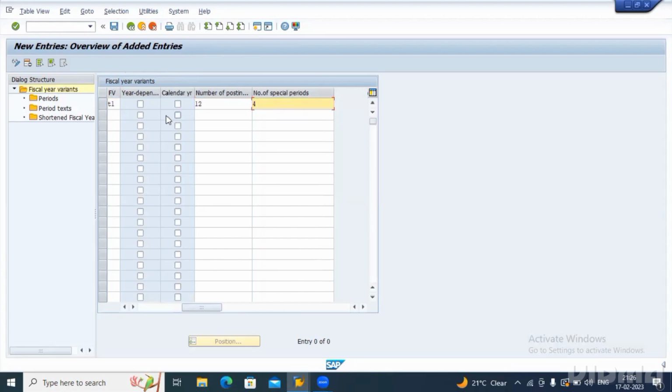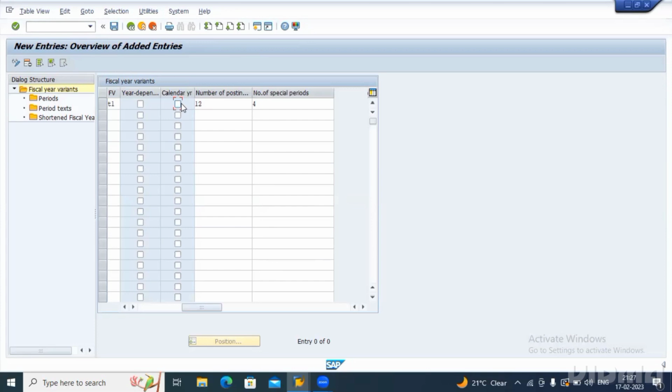If it is your calendar year, like if someone mostly follows the calendar year, in that case you simply click on calendar year like this. And if it is year dependent, you simply check year dependent like this. Even for India, we can click on this one only. Calendar year means, even if any of your clients is working for the US and they are following the calendar year, in that case also you can simply click on calendar year. It is based on your client location and which fiscal year variant they are following.